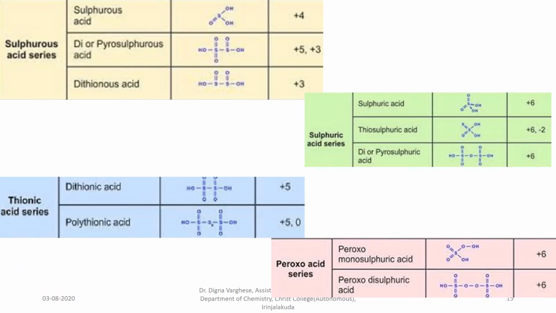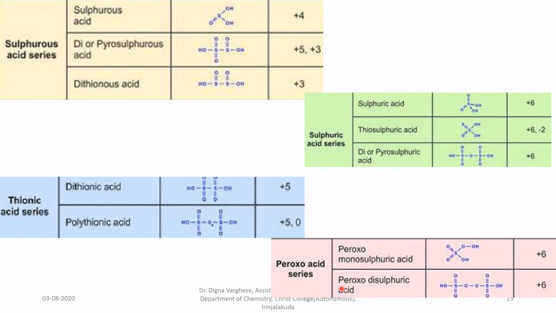Sulfur shows several series of acids. The sulfurous acid series contains sulfurous acid, di or pyrosulfurous acid, and dithionous acid. The sulfuric acid series contains sulfuric acid, thiosulfuric acid, and di or pyrosulfuric acid. The thionic acid series contains dithionic acid and polythionic acid. The peroxo acid series contains peroxomonosulfuric acid and peroxodisulfuric acid.